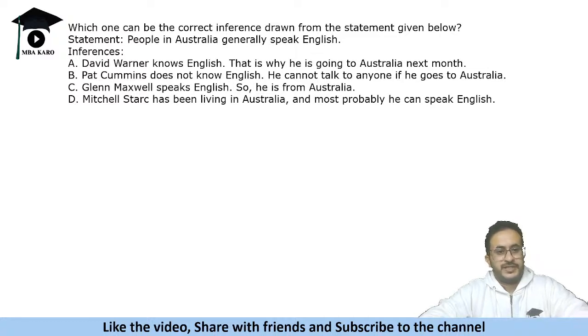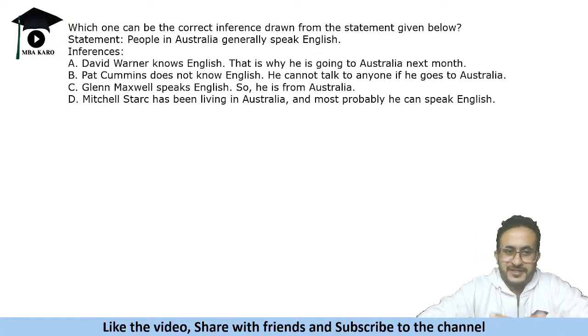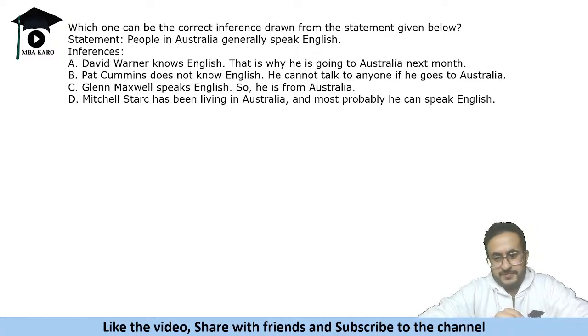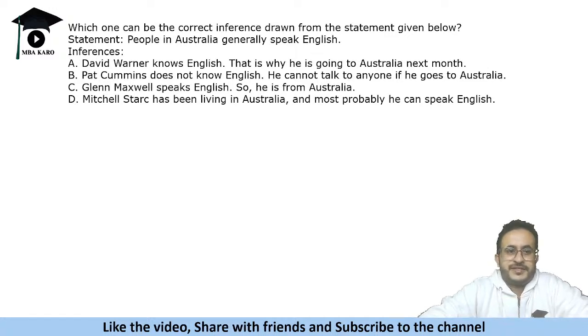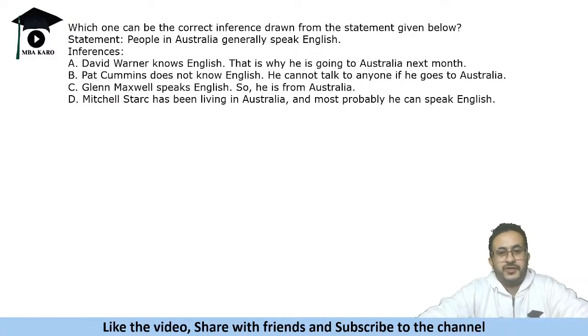So it says that there are four people who gave four inferences. Statement says people in Australia generally speak English. And there are inferences. First inference is David Warner knows English. That is why he is going to Australia next month. Pat Cummins does not know English. He cannot talk to anyone if he goes to Australia. Glenn Maxwell speaks English, so he is from Australia. Mitchell Starc has been living in Australia and most probably he can speak English.